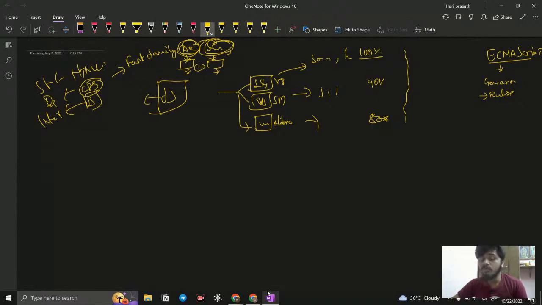Whatever browser you come with, that is not a problem, but the engine should translate the JavaScript exactly as the ECMAScript rules are framed. In simple terms, ECMAScript tells the browsers and the developers how JavaScript should work in your browser. So here we have the rules and regulations, and all the browsers are accepting this ECMAScript standard.